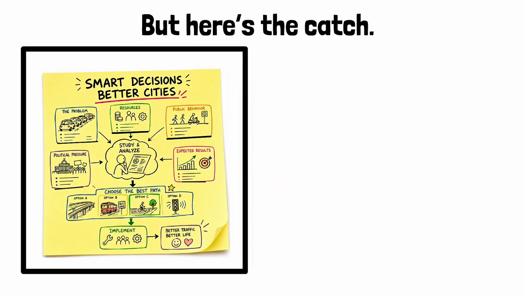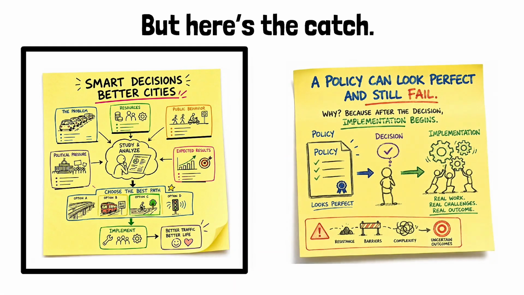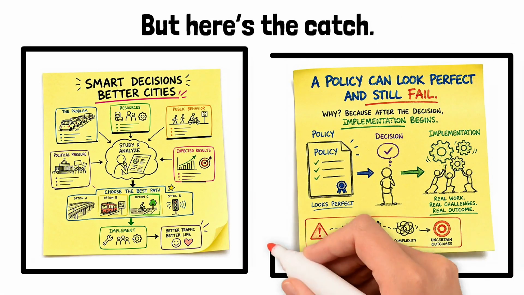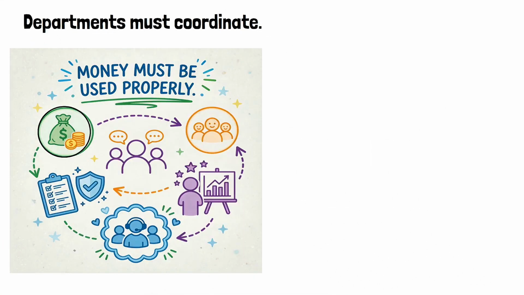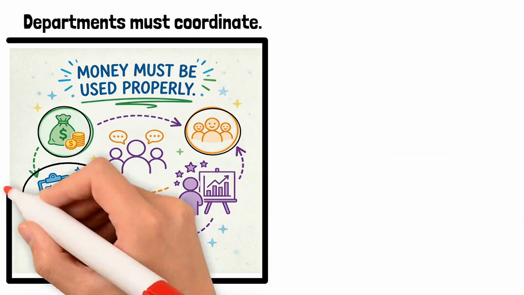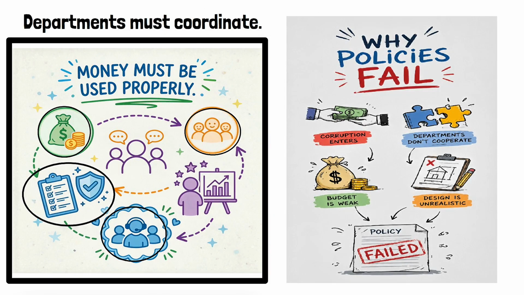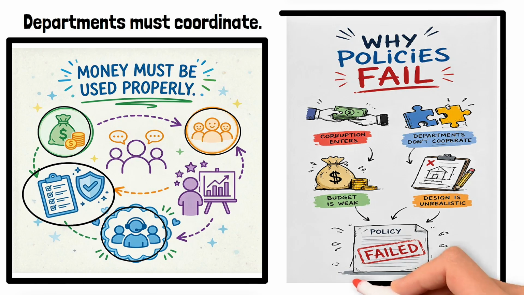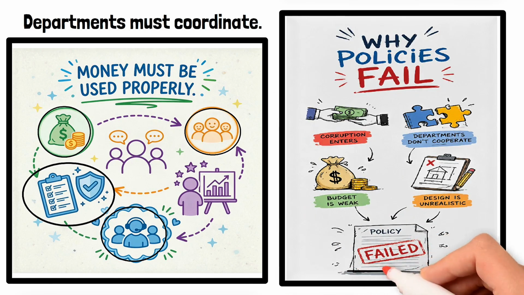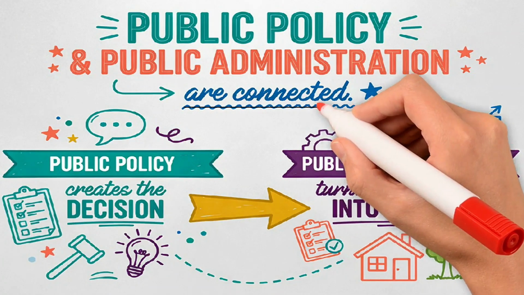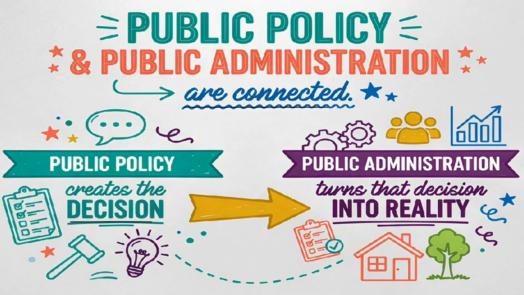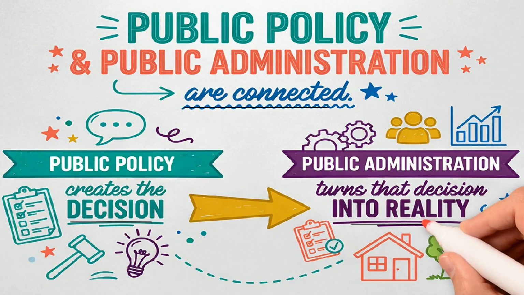But here's the catch. A policy document can look perfect and still fail. Why? Because after the decision, implementation begins. Departments must coordinate. Money must be used properly. Data must be accurate. Staff must be trained. Citizens must understand the system. If corruption enters, if departments don't cooperate, if the budget is weak, or if the design is unrealistic, the policy fails. This is why public policy and public administration are connected. Policy creates the decision. Administration turns that decision into reality.